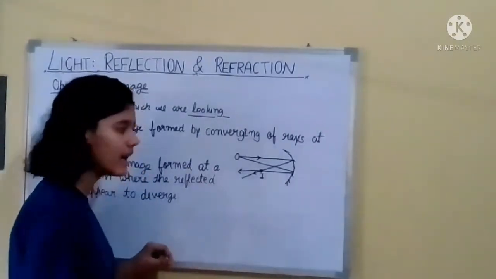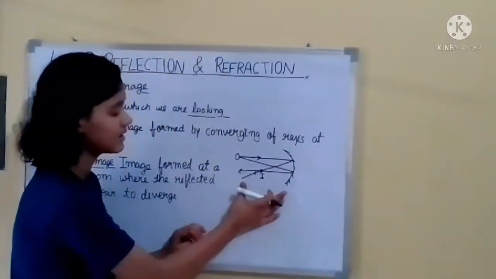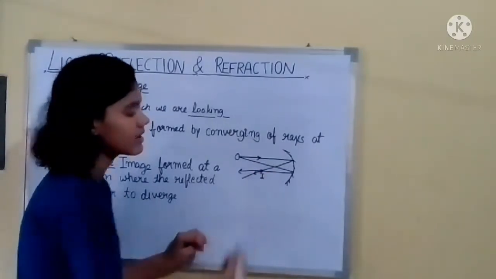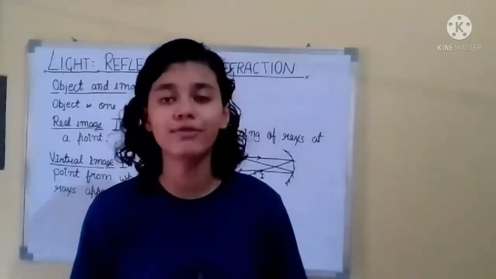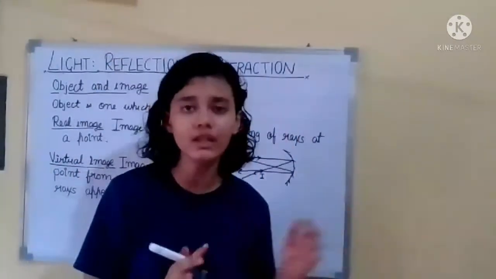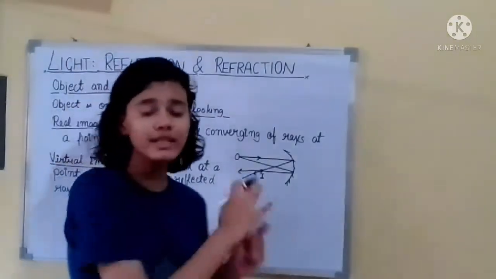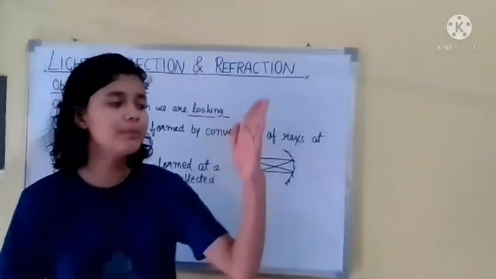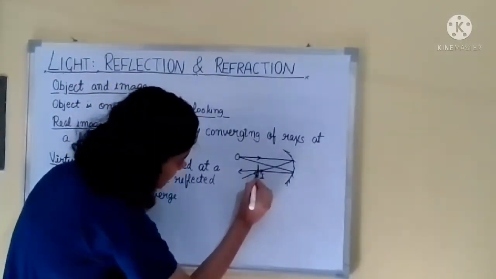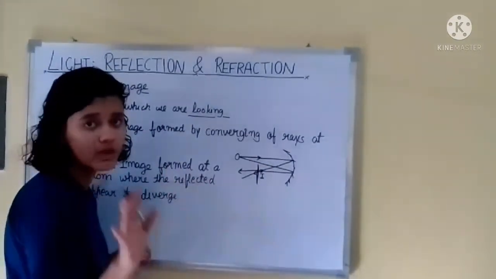How reflection is happening here, that I will tell you in the next part of the video, but this is just to understand what a real image is. So a real image is formed where the reflected rays actually meet in front of the mirror, and it can be obtained on a screen, on a surface, if we place it at a distance. Like if a screen is placed over here, then we can obtain the image of a particular object.